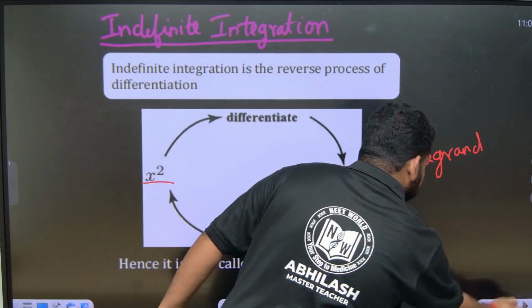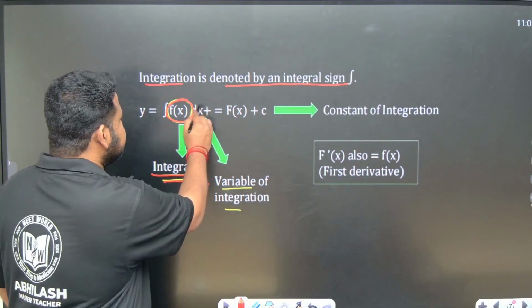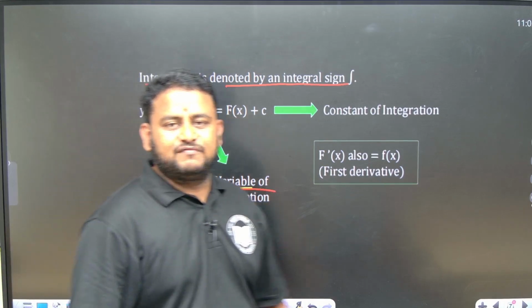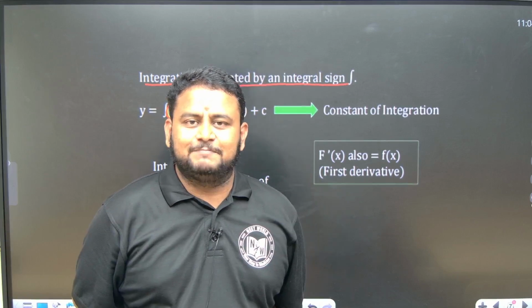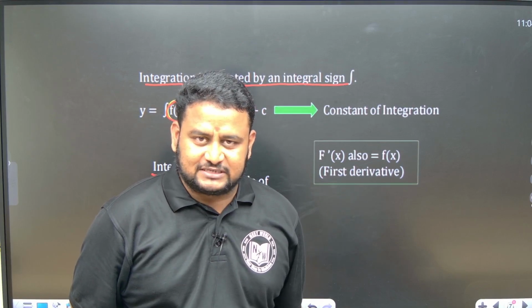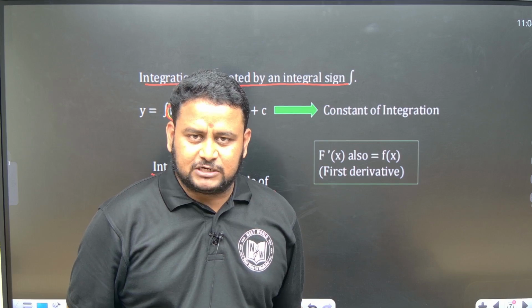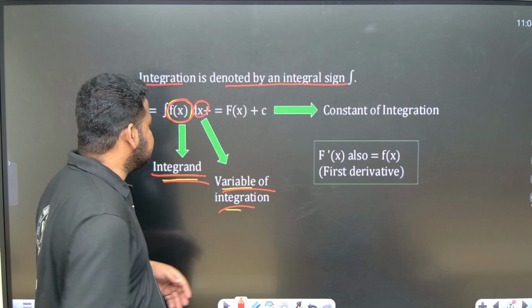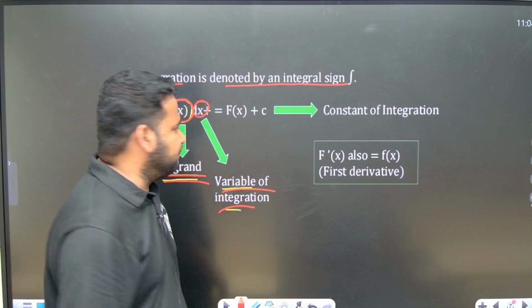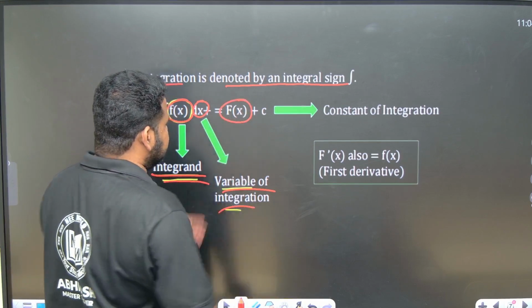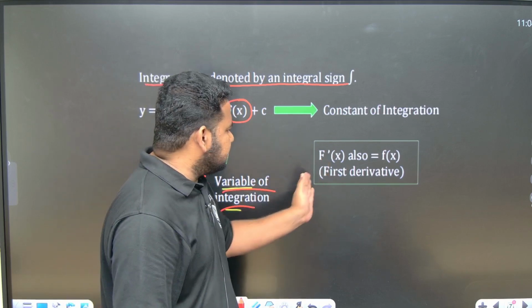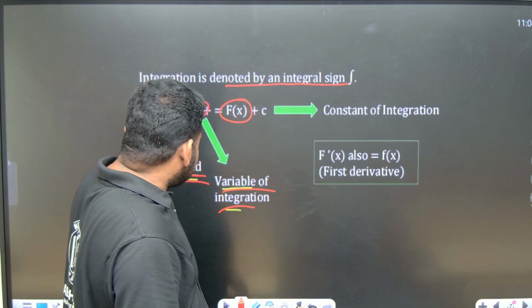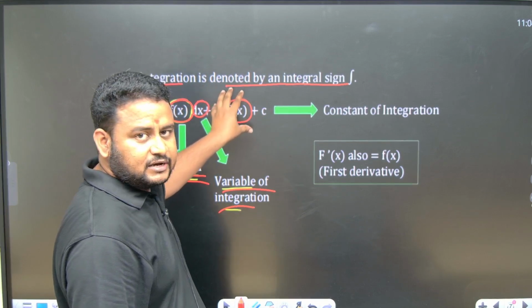Now what is this? This is the integral sign. This dx is nothing but the variable of integration. Suppose in differentiation we write d by dx, that is differentiating with respect to x. If I write d by dt, differentiating with respect to t, that is the variable of differentiation. But here it is the variable of integration, that is dx. And here f of x is nothing but the derivative of the function we get when we integrate. That is the answer we get.